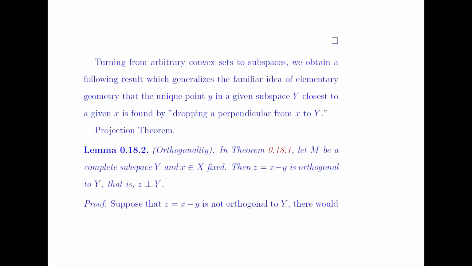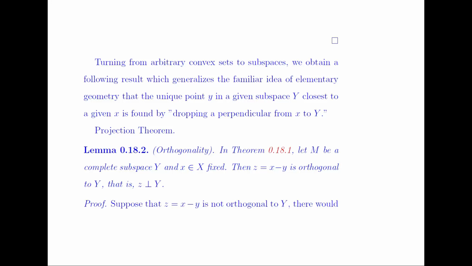That is why it is called the projection theorem. In the previous theorem, if we consider that M is a complete subspace of y and keep x fixed, then z, which is equal to x minus y, is orthogonal to y. That is, z is perpendicular to y.